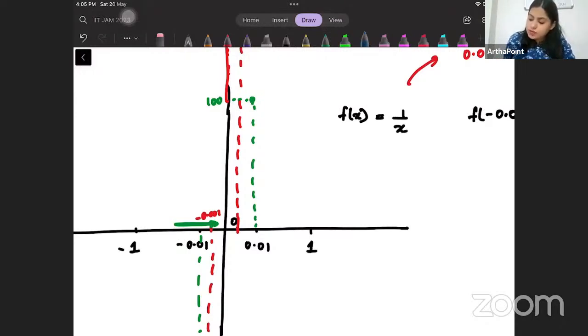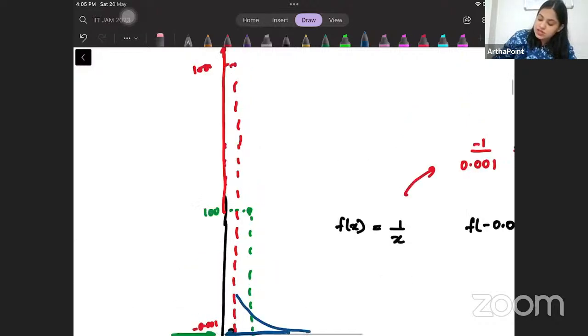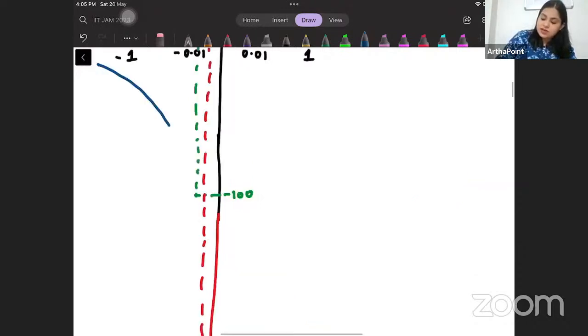But when you approach it from here, you keep getting larger and larger positive values. So ideally this means it approaches infinity from here and minus infinity from here.